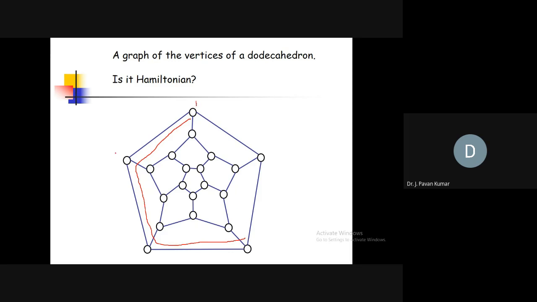Let us say 1, 2, 3, 4. Now you tell. We should visit each vertex exactly once and come back to the same vertex.